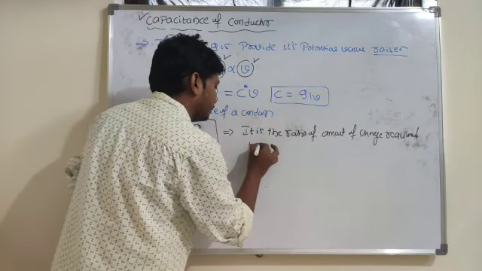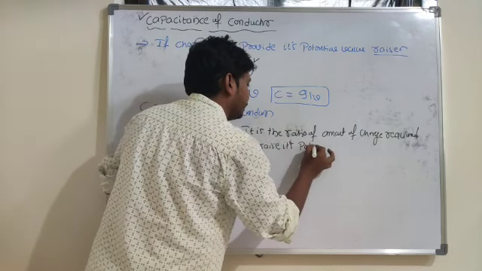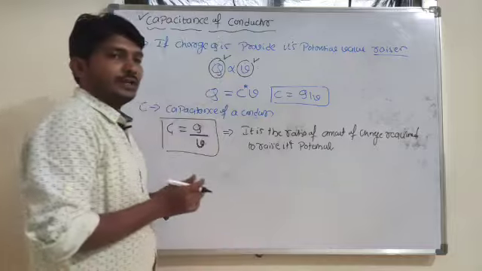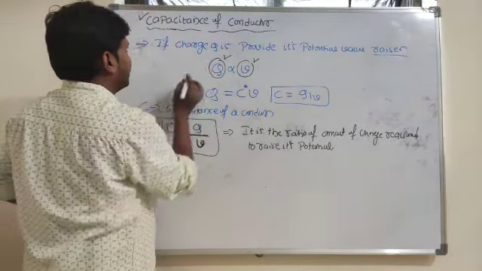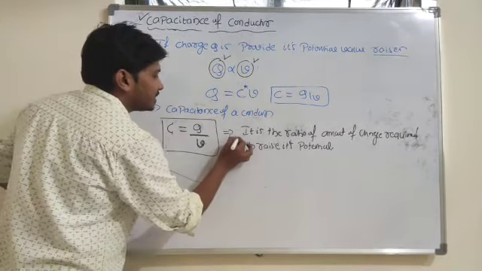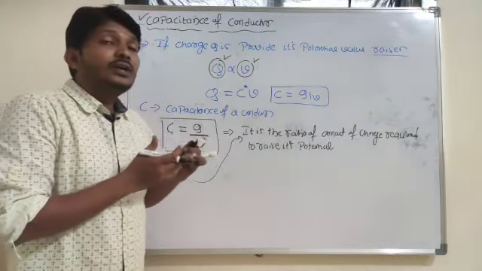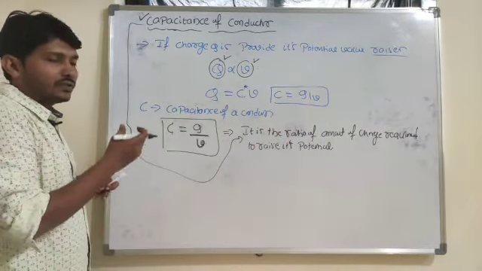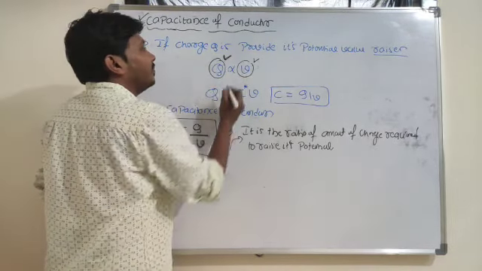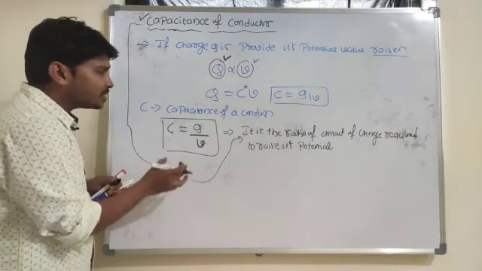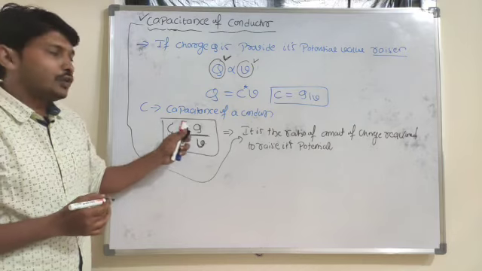I will name this as capacitance. How will you define the capacitance of a conductor? It is the ratio of the amount of charge required to raise its potential value. In order to raise the potential value, I have to provide more charge. So I will write the equation, C is equal to Q by V.